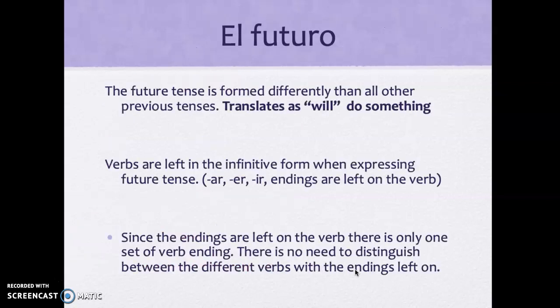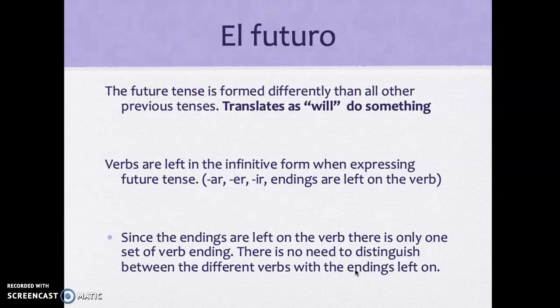This is our new tense. This is called the future tense. The future tense is formed differently than all other tenses and will translate as will do something. Verbs are left in the infinitive form when expressing the future tense, which means the AR, ER, and IR verb endings are left on the verb.